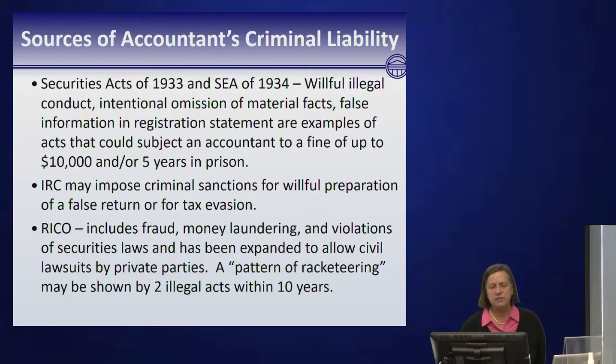And these include several felonies: fraud, money laundering, violations of securities laws, and there are also civil penalties under this law as well. A pattern of racketeering can be shown by 2 illegal acts within 10 years. Note that if you are sued for a tort or for negligence, this is not criminal, this is civil, okay? So you'll see a question on the exam that requires you to identify which of the following is not a source of criminal liability, and tort law or negligence is not. That's civil.